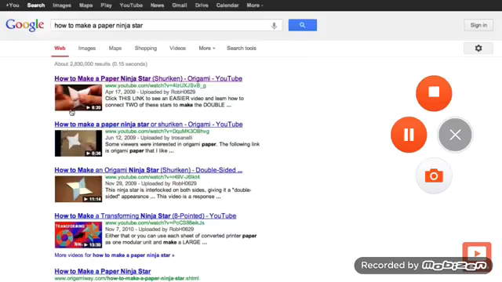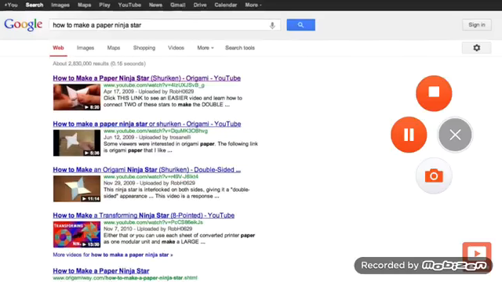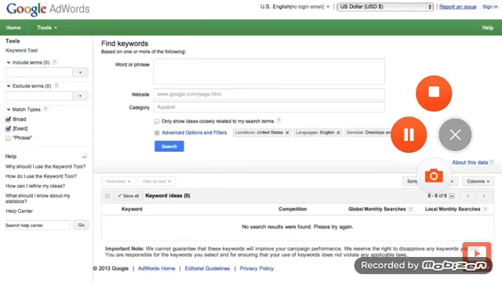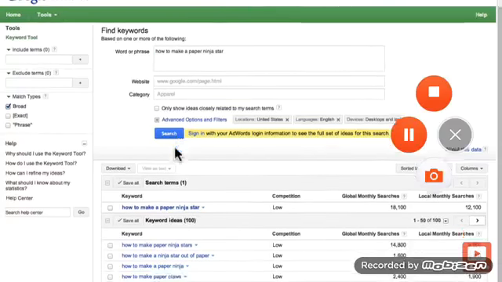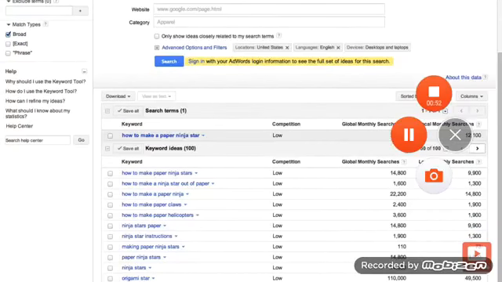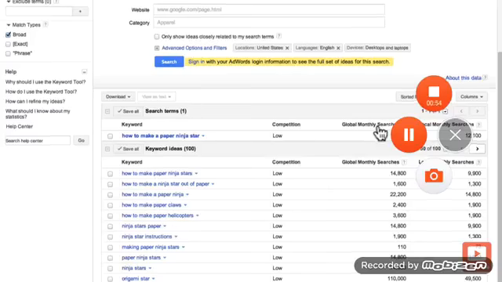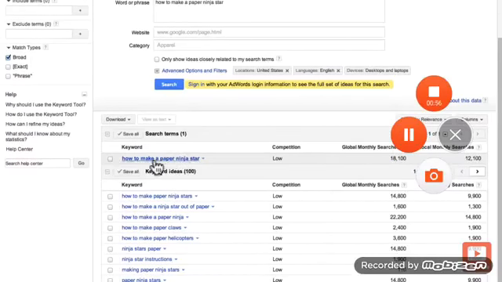and go from there. And so what we want to do is find out how many people are actually searching for this phrase, how to make a paper ninja star. And to do that, we go to the Google AdWords keyword tool, and you can see in the link below in the description where that's at. We're going to put our phrase in there, and hit search. Now we're able to see that there's 18,100 people globally that are looking for that search phrase.